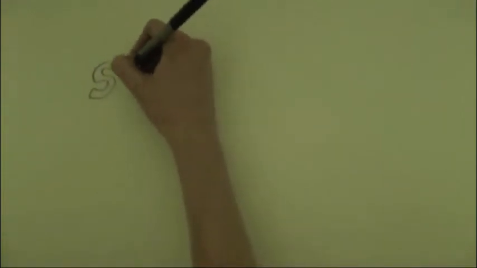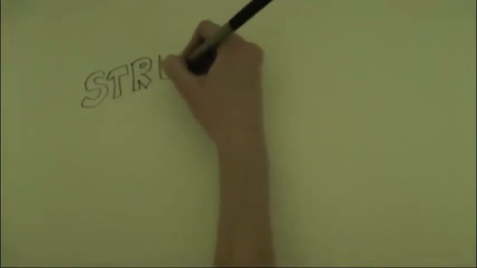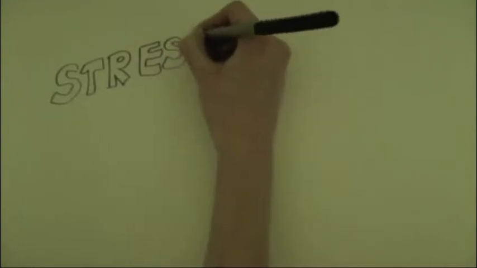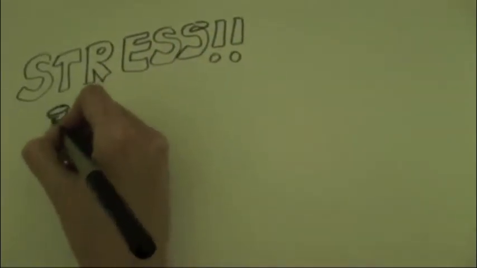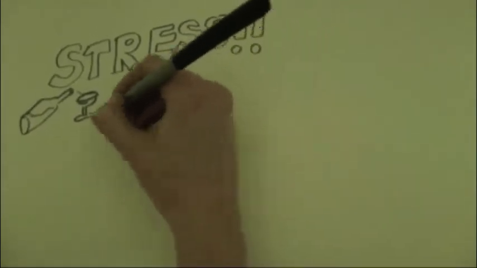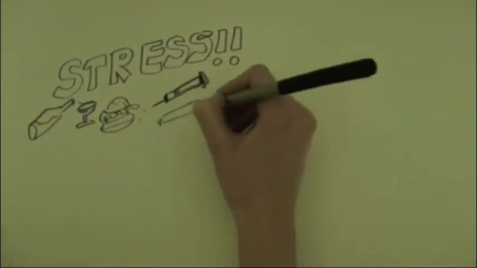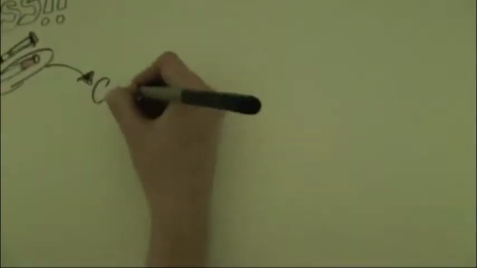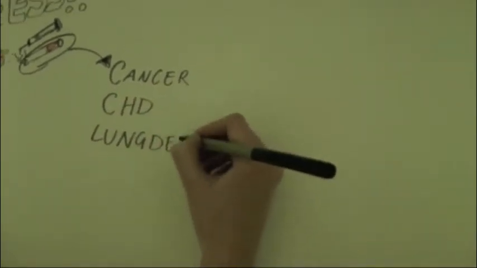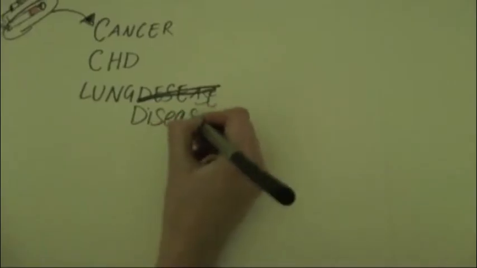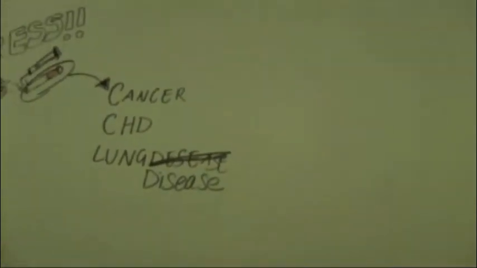Stress affects everybody. However, different people deal with stress in different ways. Stress has been found to directly increase disease vulnerability. However, it has also been found to indirectly increase disease vulnerability through unhealthy behaviours such as alcohol, drug use, unhealthy diet, and smoking. Smoking can cause cancer, coronary heart disease, lung disease, and many other diseases. Today's presentation will focus on stress and smoking and explain how this can lead to disease vulnerability.